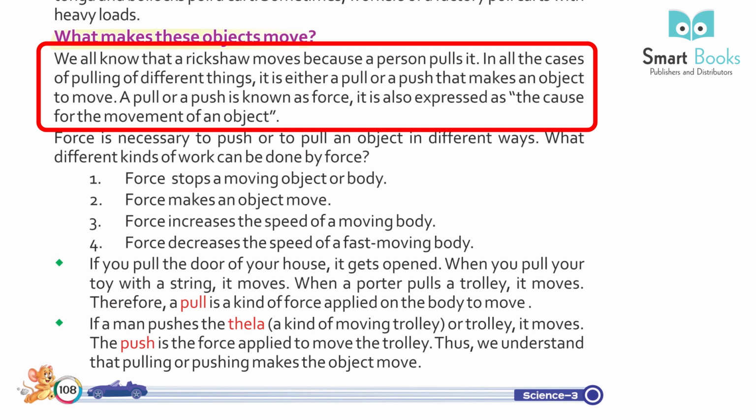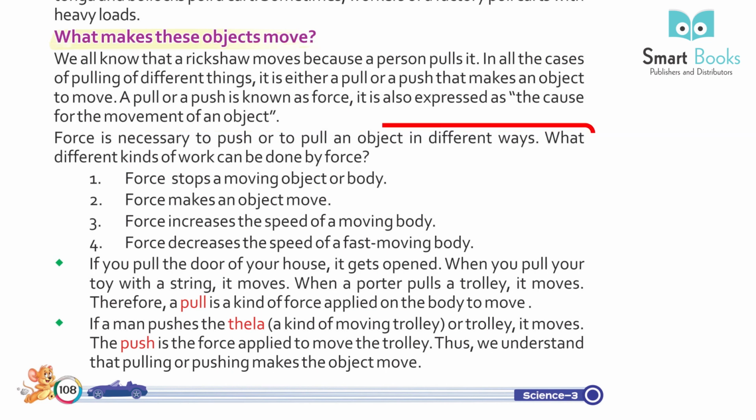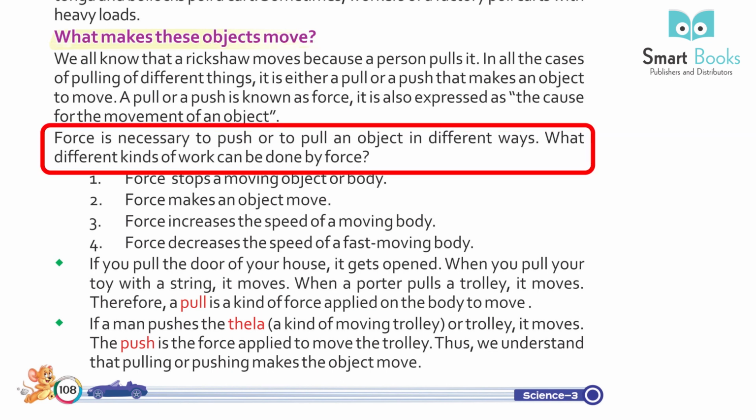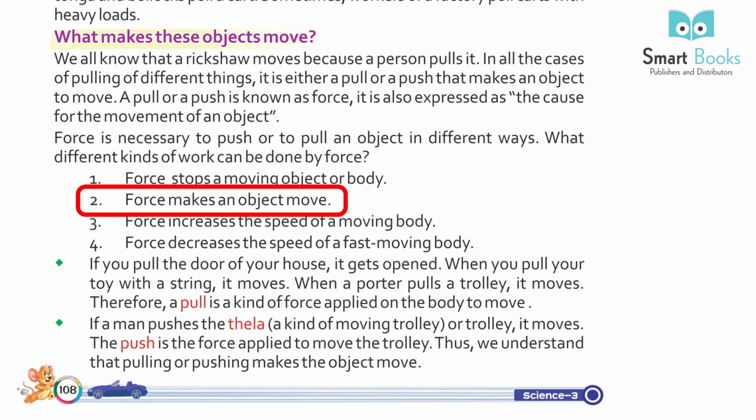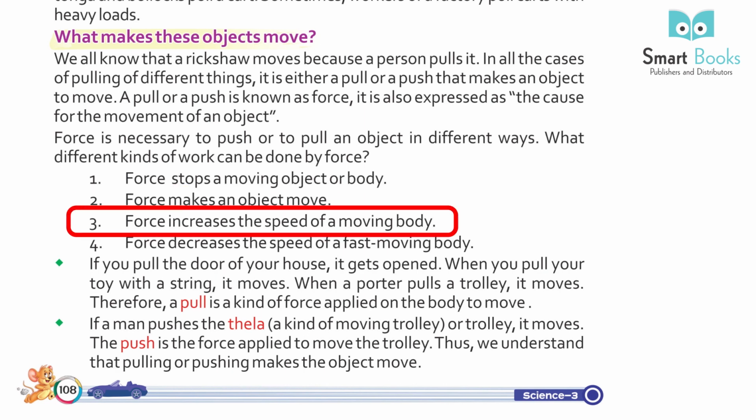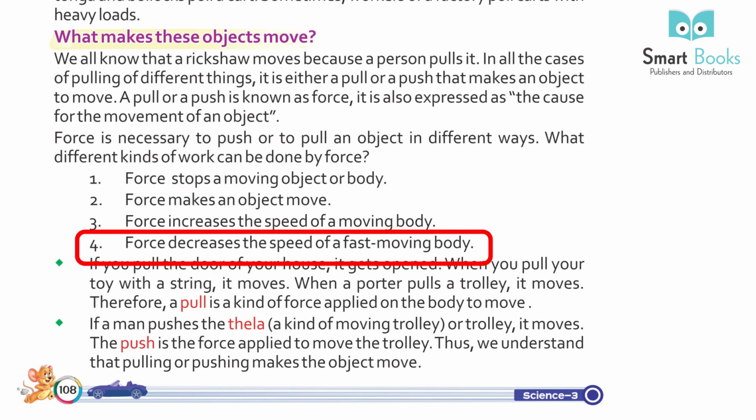In all the cases of pulling different things, it is either a pull or a push that makes an object move. A pull or a push is known as force. It is also expressed as the cause for the movement of an object. Force is necessary to push or pull an object in different ways. What different kinds of work can be done by force? 1. Force stops a moving object or body. 2. Force makes an object move. 3. Force increases the speed of a moving body. 4. Force decreases the speed of a fast moving body.